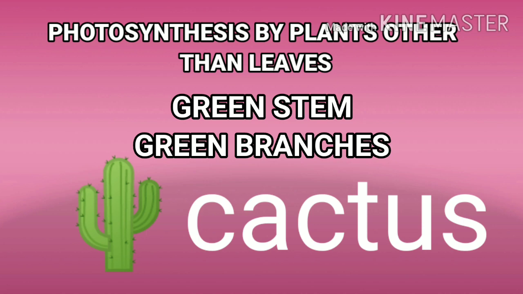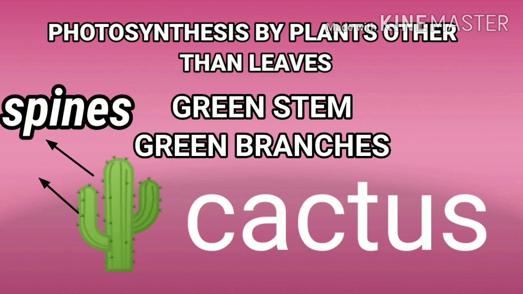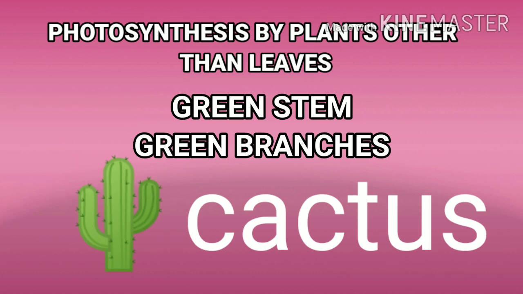Cactus plants have tiny spine-like structures instead of leaves to reduce the loss of water by transpiration. As we know, cactus plants grow in desert areas where there is already a scarcity of water, so that is how they prevent loss of water. So instead of leaves, they have tiny spine-like structures.